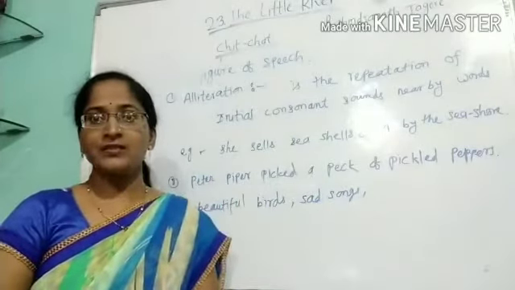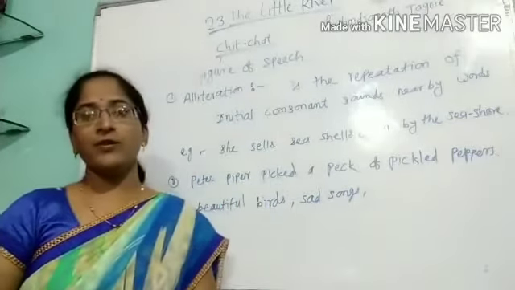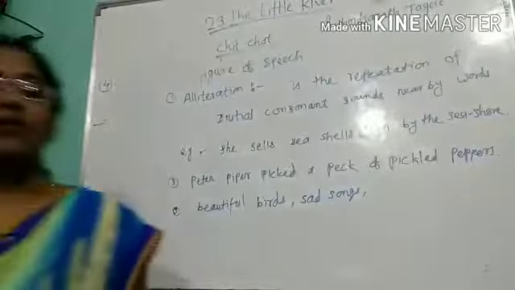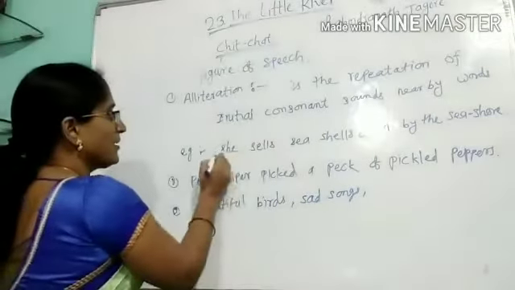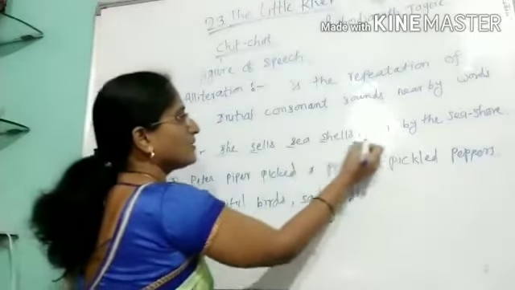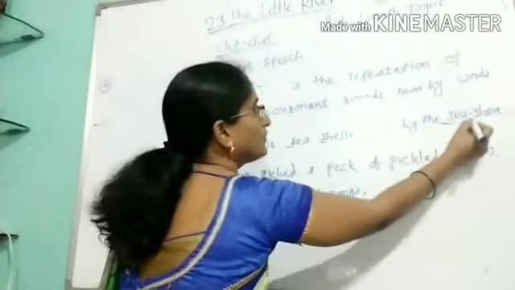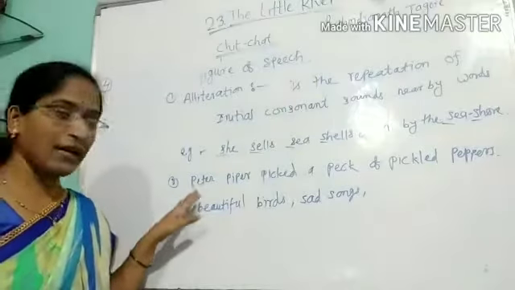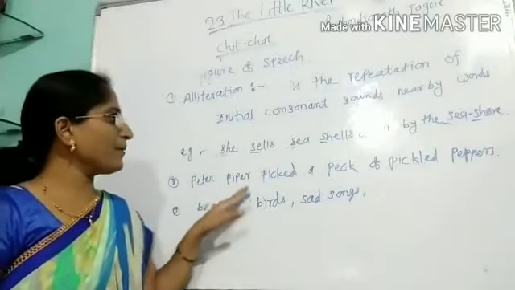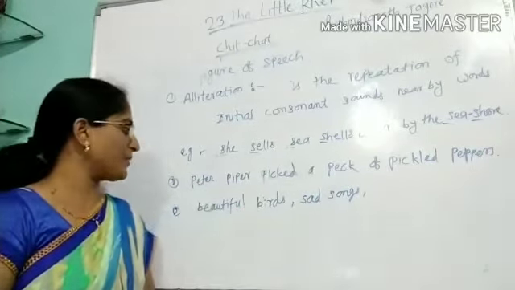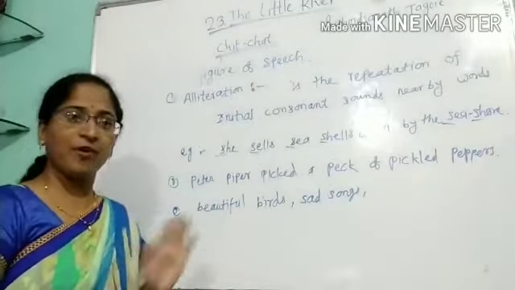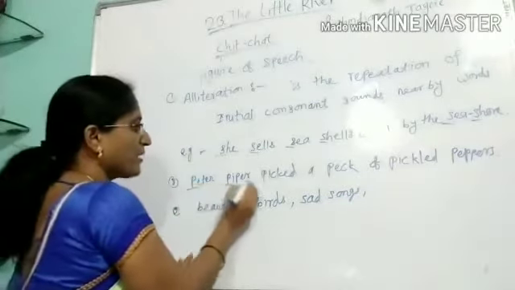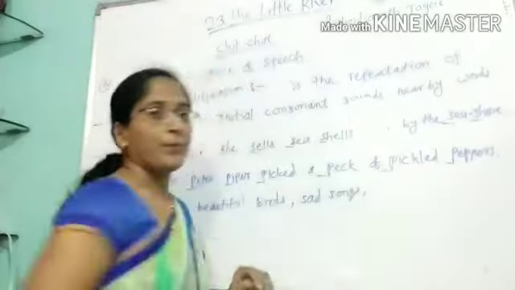From this, we have to find out the repetition of the consonant sound, which is S, S, S, S, and S, S. Means this is the repetition of the sounds. And second, we have: Peter Piper picked a peck of pickled peppers. This is the second example. From this also we have the repetition of P, P, P, P.